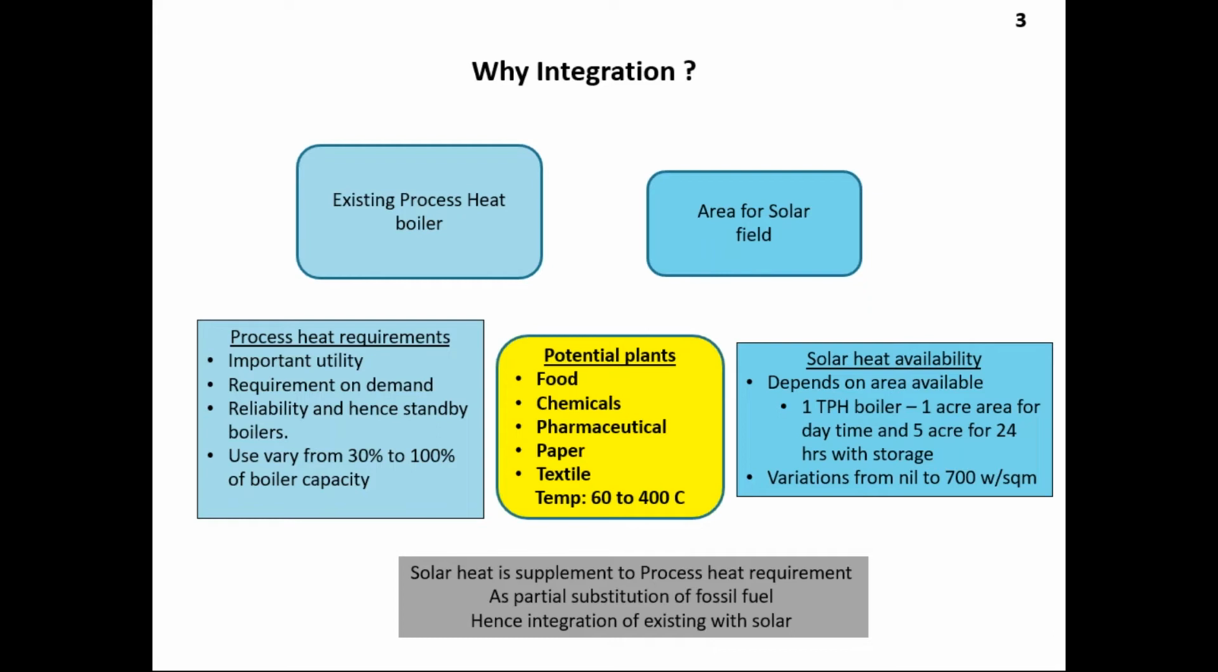There are a lot of areas where solar heat can be used. For example, as I explained earlier, food, chemical, pharma, paper, textile, automobile, in the temperature range of 60 to 400 degrees. So now we will go through the various cases and understand the requirement and integration technology, and how it makes the difference in the overall cost of available energy.